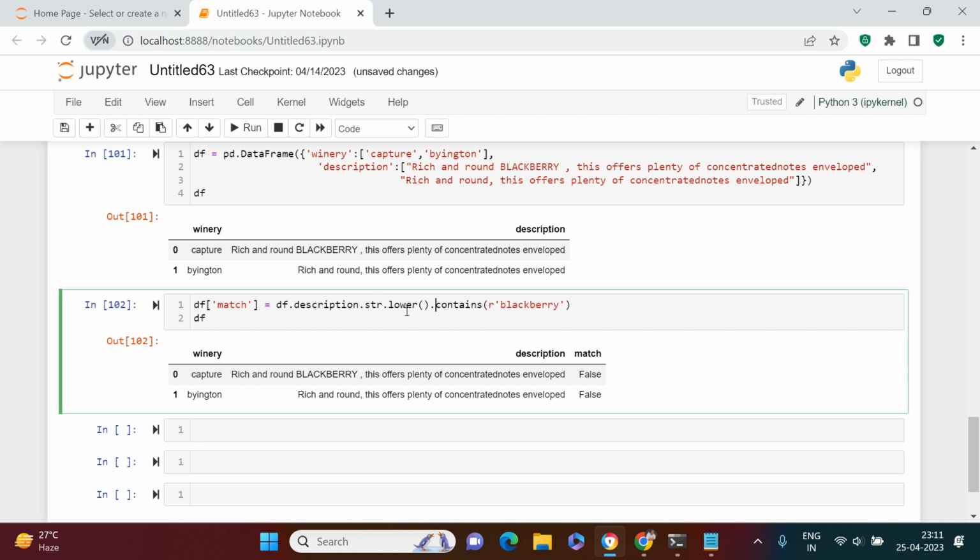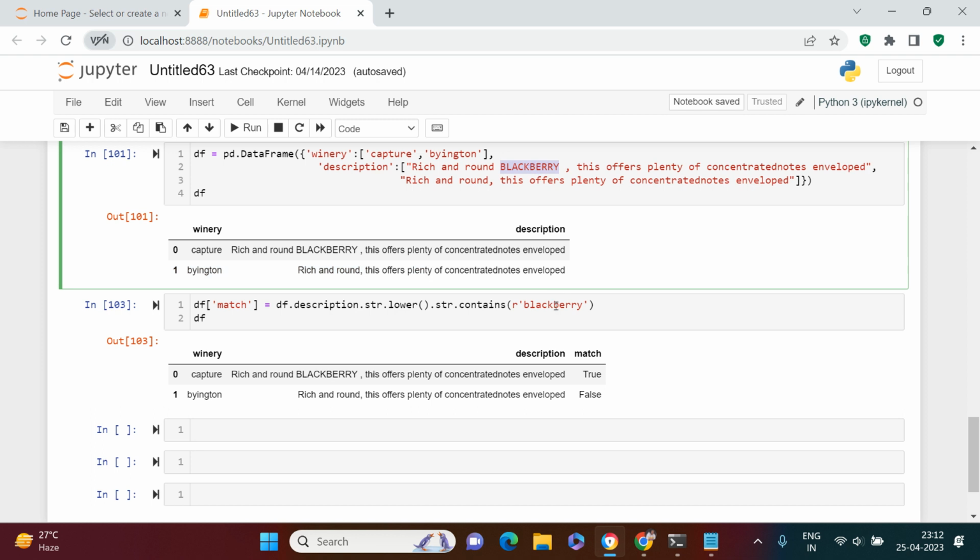Keep in mind, this lower will also not work directly on description. So whatever series that you want to use it on, you need to convert that into the string by using the str function, and then on that you need to use the lower function. But this again becomes a series, right? So again we need to convert it into str, so that we could use the contains function. Now if you run this, despite having this written in capital letter, it is showing you a match. Hope this was clear to you.